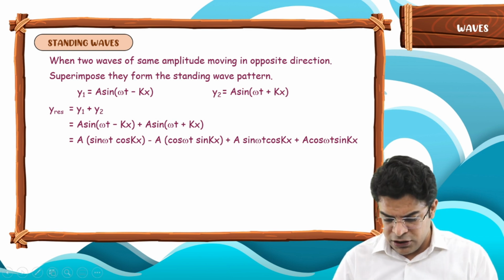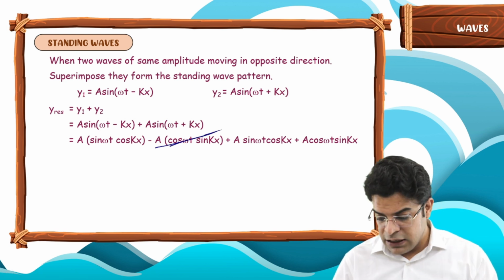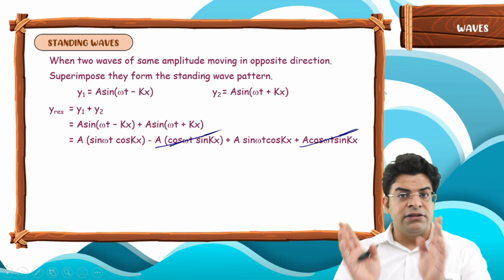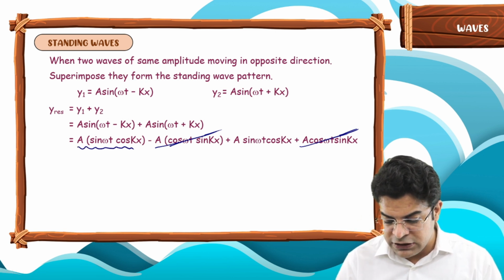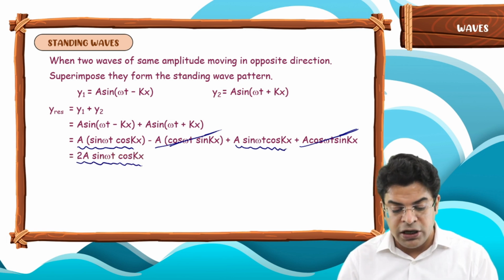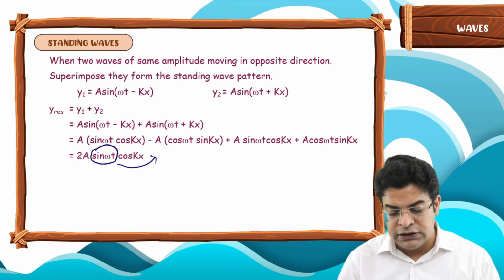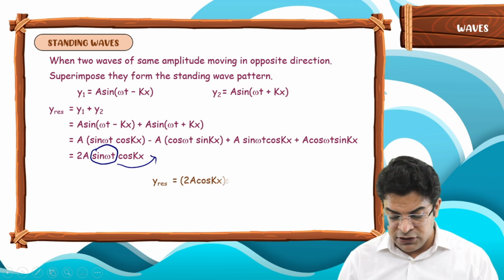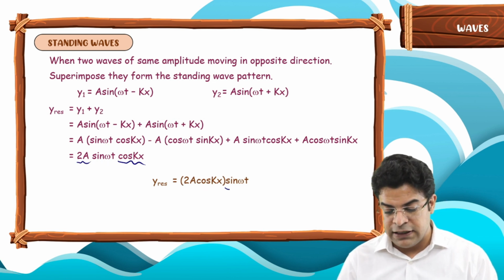So now you can see that the term minus a cos omega t sin kx and plus a cos omega t sin kx get cancelled. So what you are left with is a sin omega t cos kx plus a sin omega t cos kx. That gives you 2a sin omega t cos kx. Now you can take this sin omega t part to the side and write the resultant y equals 2a cos kx times sin omega t.